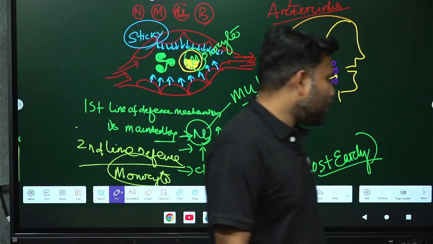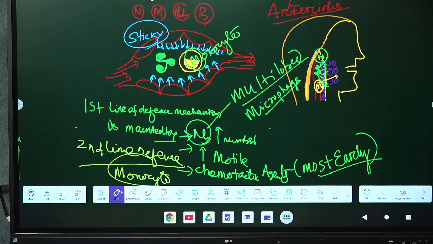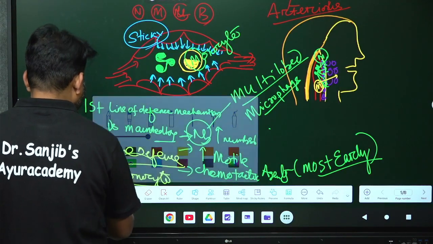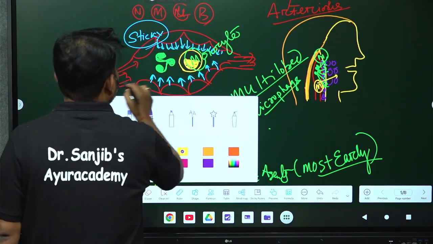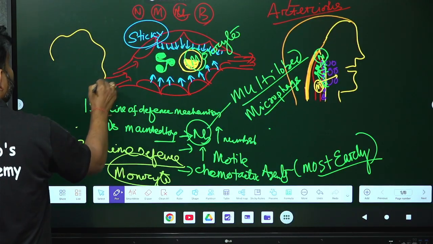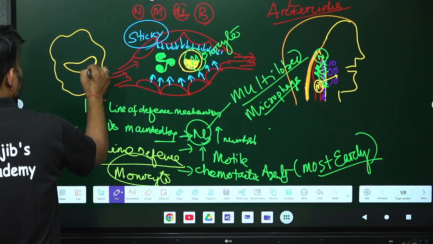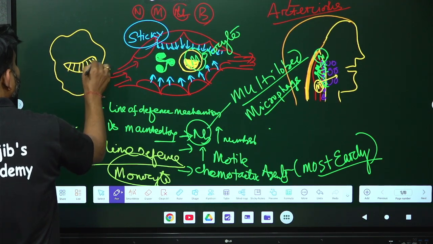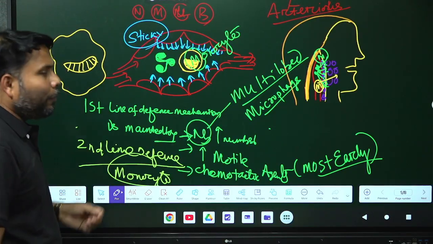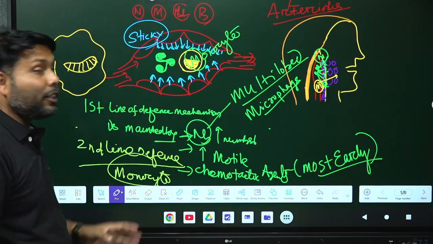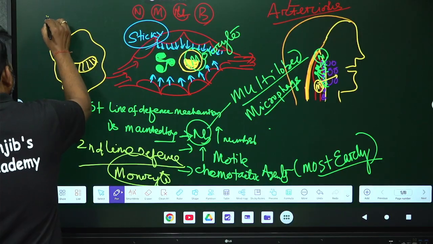But your monocyte is an irregular body, and it has a kidney-shaped nucleus. So here the nucleus is multi-lobed, and monocyte has a kidney-shaped nucleus. I have already given the diagram. You see, this is the irregular body surface of the monocyte, and the nucleus is kidney-shaped. So the second line of defense mechanism is maintained by monocyte and macrophage, and macrophage is the big eater. What is the other name of the macrophage? Big eater.